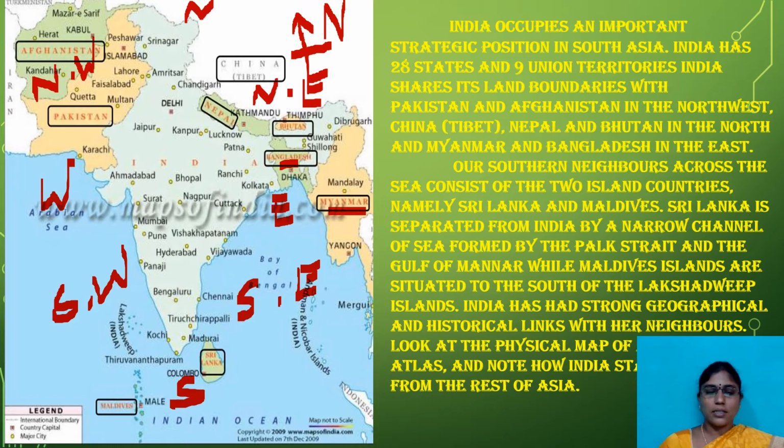Once again, here in the south direction we have Maldives, two island countries, Maldives, and here it is Sri Lanka. So 1, 2, 3, 4, 5, 6, 7, 8, 9. These are the 9 boundary neighboring countries of our India. Because all these countries look like they are merged with our nation, our India is called a subcontinent. Altogether a subcontinent. It is like a continent.